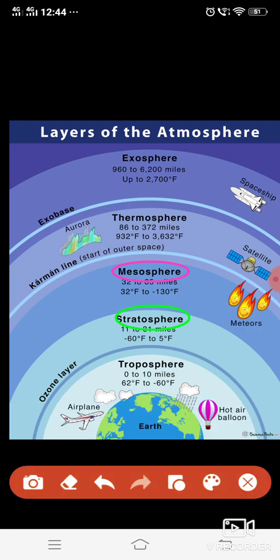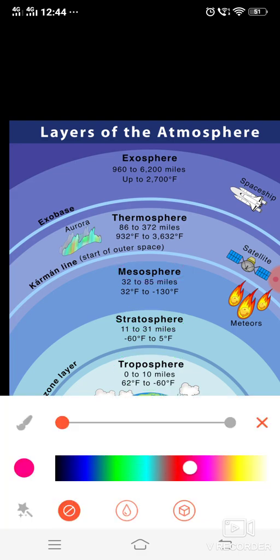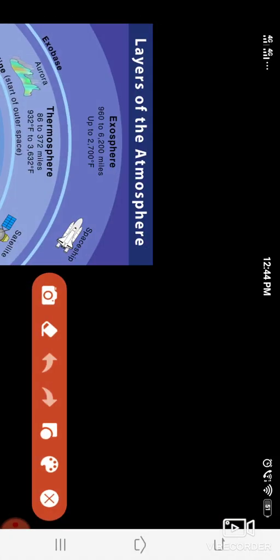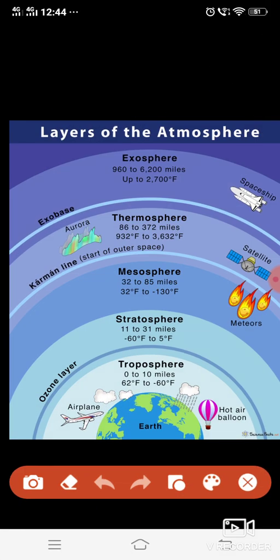Now we learned about stratosphere, troposphere, mesosphere. Now it's turn to thermosphere. Let's learn about thermosphere. Thermosphere is a layer. There is nothing much in it. We have learned about it, and it is also called ionosphere.